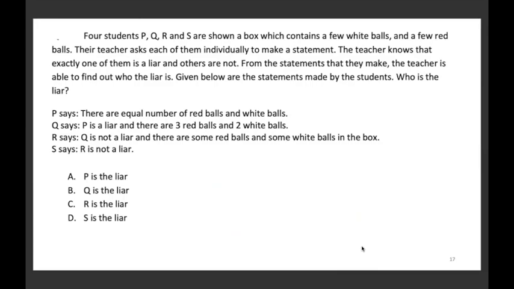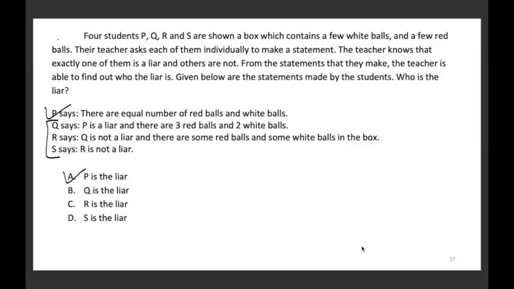In this case, it's straightforward. P is the liar. Why? Because अगर P liar होता तो ही P, Q, R और S की statements सही होती. Q, R and S की statements are dependent on Q. I mean, R की statement is dependent on Q and S की statement is dependent on R and hence indirectly dependent on Q. That's right.